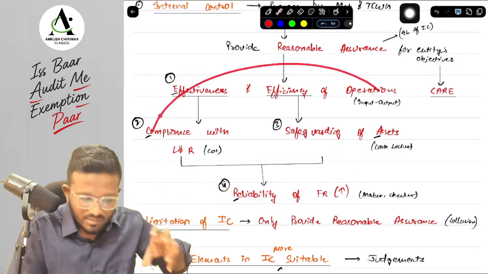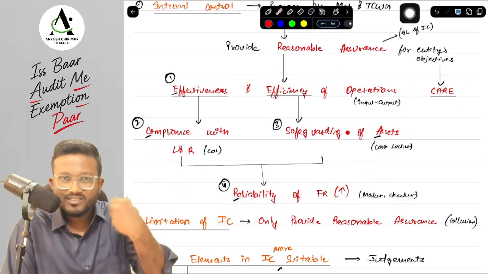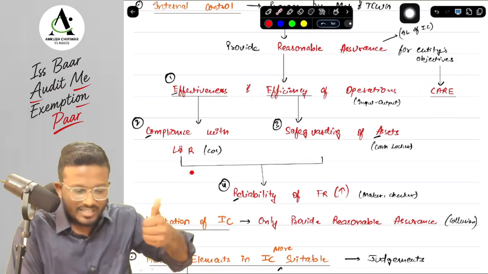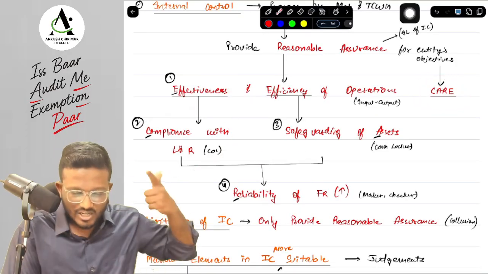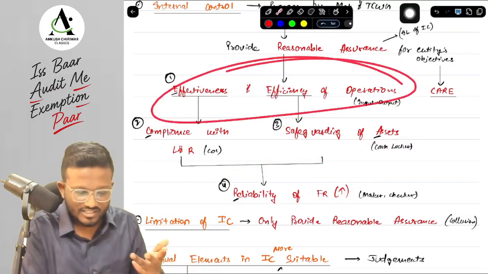Now here either you can remember it from this particular flowchart or you can remember it from this mnemonic as well: our entity's objective is to CARE for everyone. CARE means what, sir? C for compliance with laws and regulations, A for safeguarding of assets, R for reliability of financial reporting, and E for effectiveness and efficiency of operations.